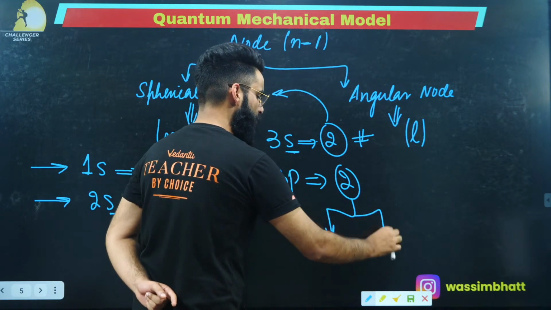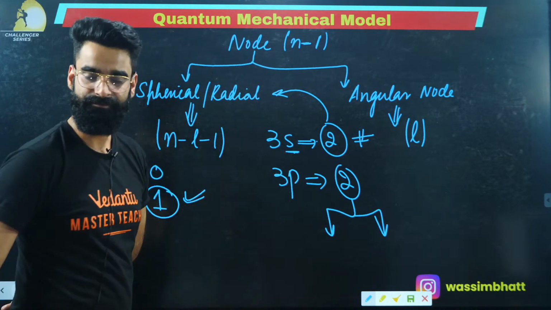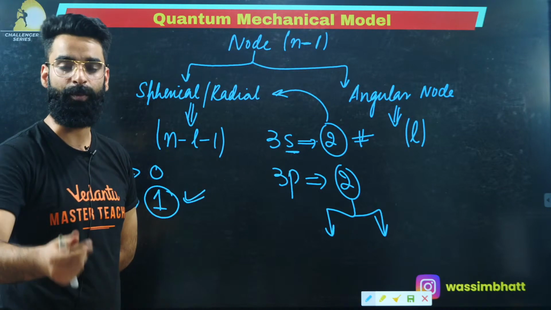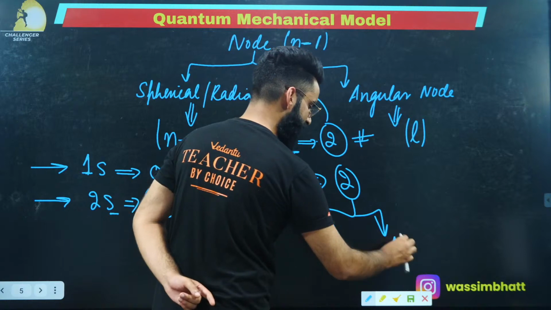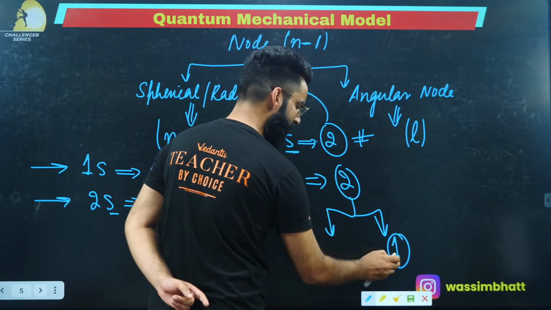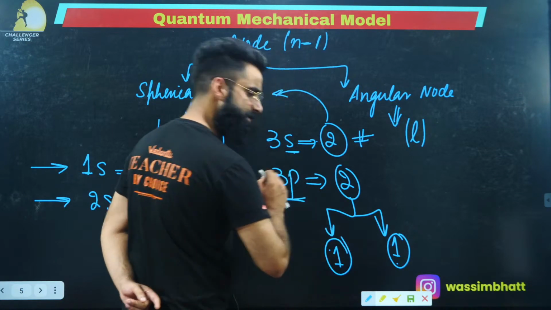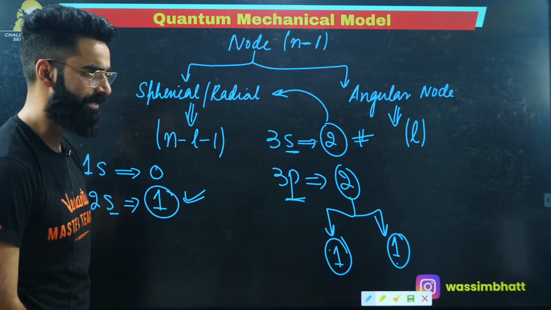Now among these 2 nodes, I need to see how many of them are spherical and how many are angular, right? For p, the value of L is 1. So there is one angular node. Out of 2 nodes, one is angular. That means one will be spherical, right? So one spherical node, one angular node.